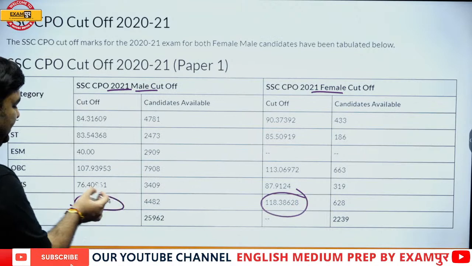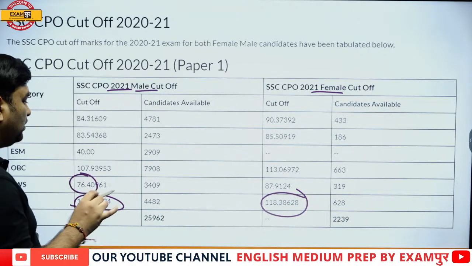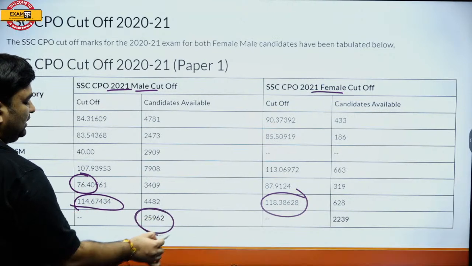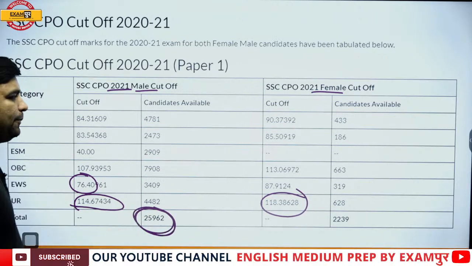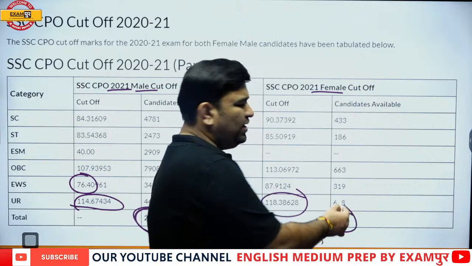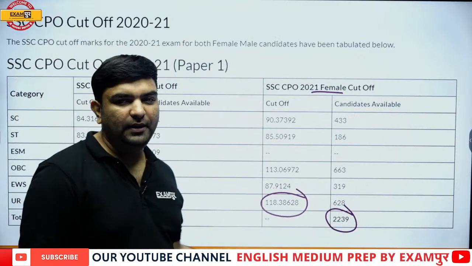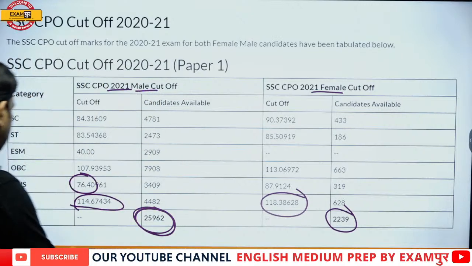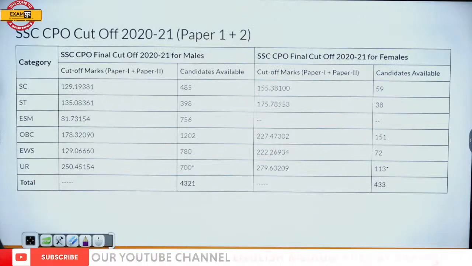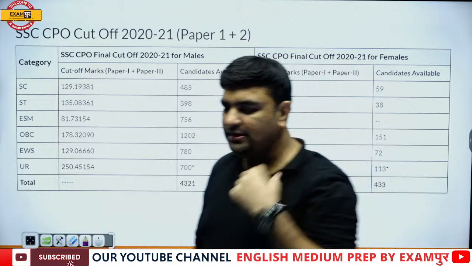For the EWS, very low cutoff. That year, approximately they shortlist 25k people from men and somewhere around 2500 from women. So this many people are being shortlisted at the tier 2 level. Now let us discuss what happens at the tier 2 level.